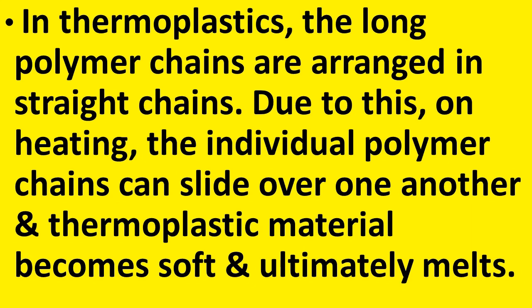In thermoplastics, the long polymer chains are arranged in straight chains, that is, they are joined together in straight chains. Due to this, what happens? When it is heated, the individual polymer chains can slide over one another, and as a result, the thermoplastic material becomes soft and ultimately melts. So, because of the arrangement in straight chains, the thermoplastic material can become soft and ultimately melts. Therefore, we can say that articles made of thermoplastics can be recycled.